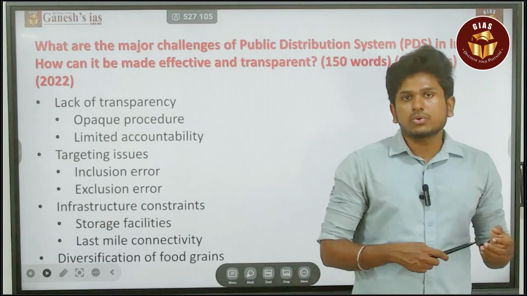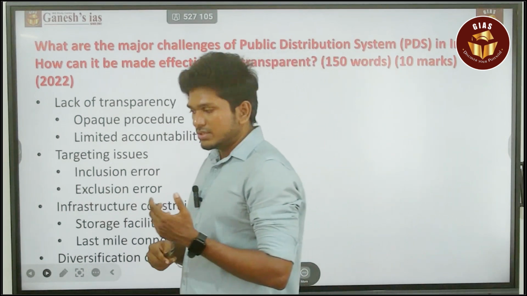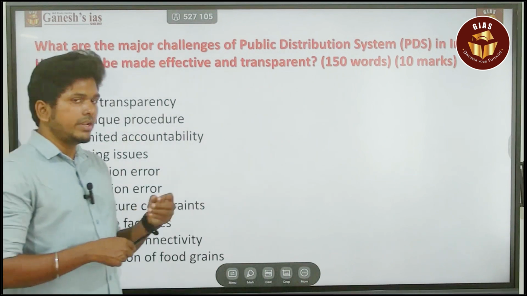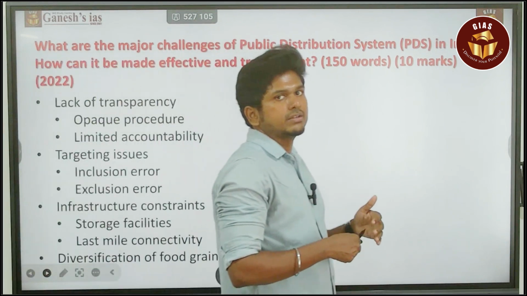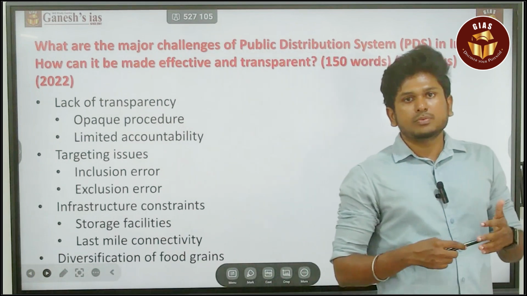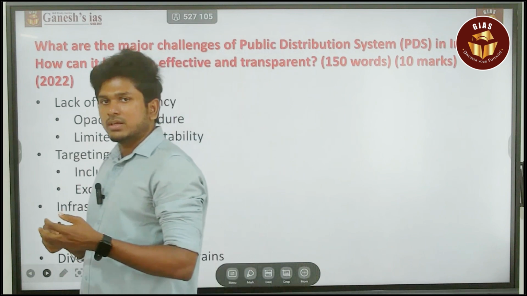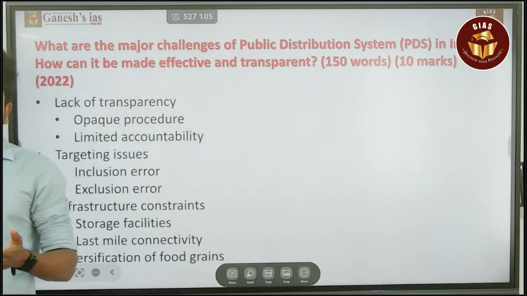Next, inclusion and exclusion errors, which means you are excluding the beneficiary who is in need of food security. The person may be below the poverty line and can't afford to buy food commodities.